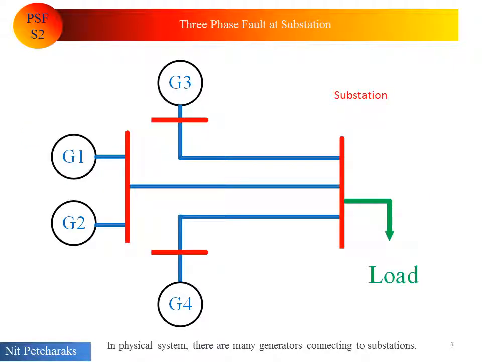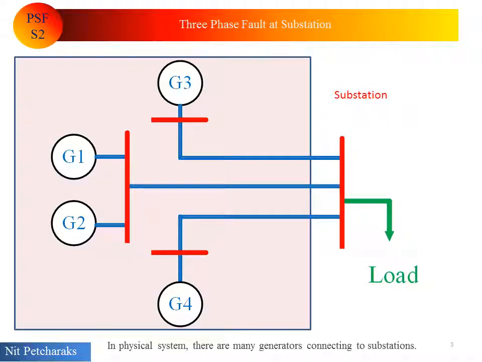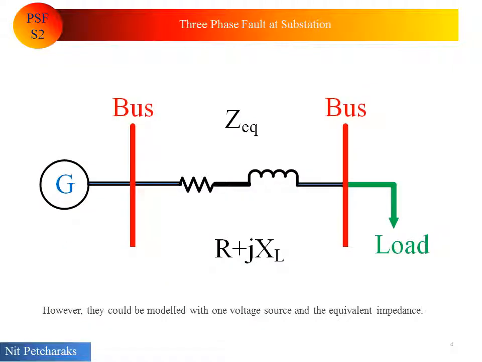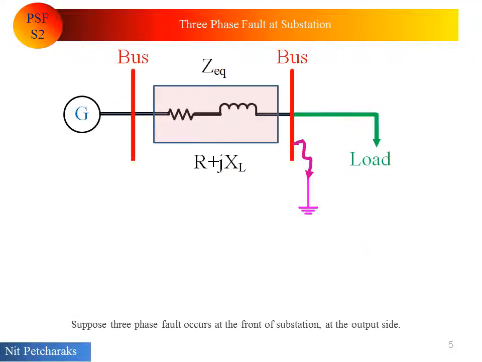In physical system, there are many generators connecting to substations. However, they could be modeled with one voltage source and the equivalent impedance. Suppose three-phase fault occurs at the front of substation at the output side.